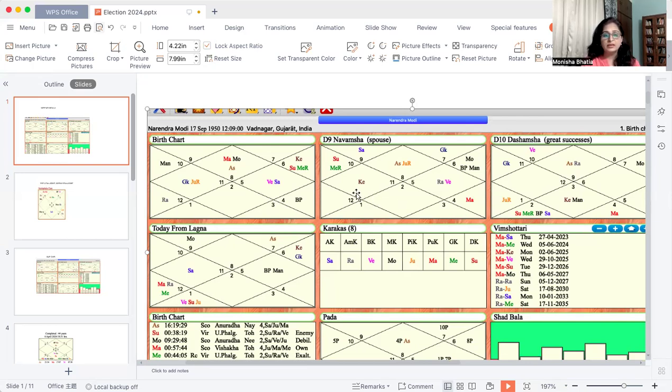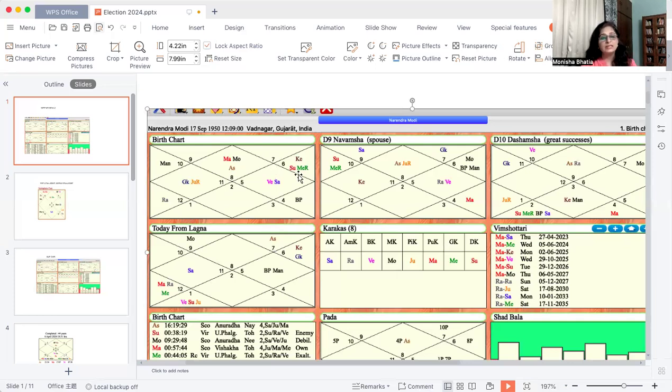Saturn is going to activate his 10th house. Because these two planets are connecting with each other and they are not friends, you can say that Modi ji is going to find difficulties in this entire period. But the dasha is very soon changing to Mars Mercury, and they are also not friendly to each other, but they are sitting in 3-11.